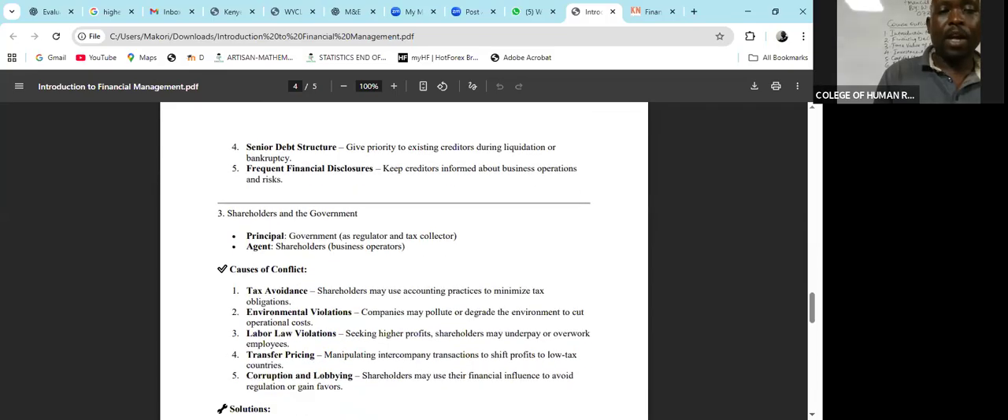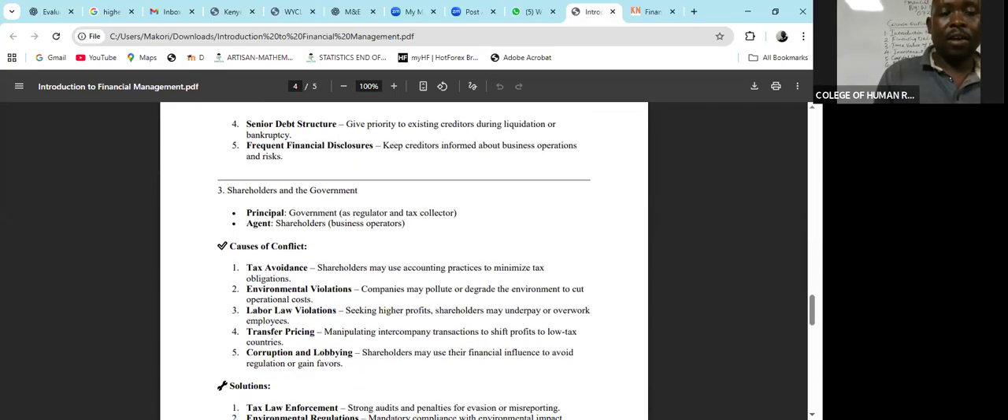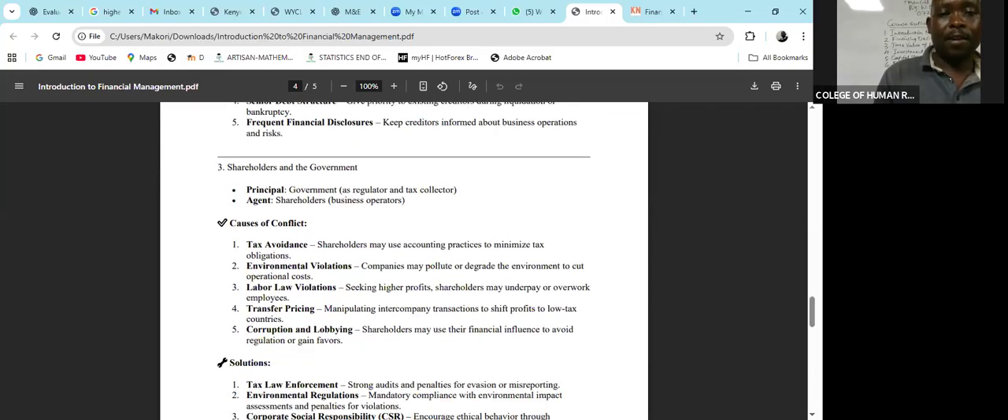That is about shareholders and the creditors. Then we have got shareholders and the government. You know, the government is the regulator. Any business that actually operates within the boundaries of a country must be regulated by the government of that country. So the government here is senior, it is the principal, and then the shareholders, who are now the owners of the business, will be the agents.